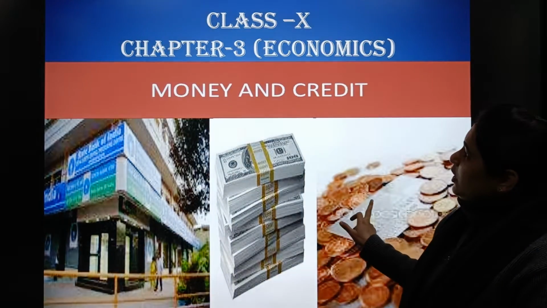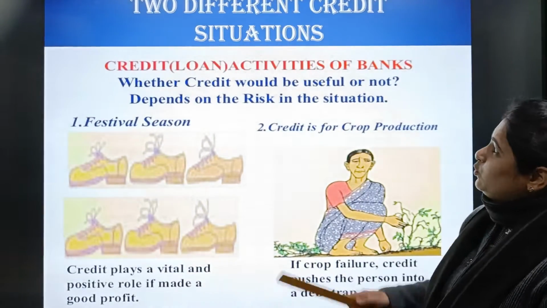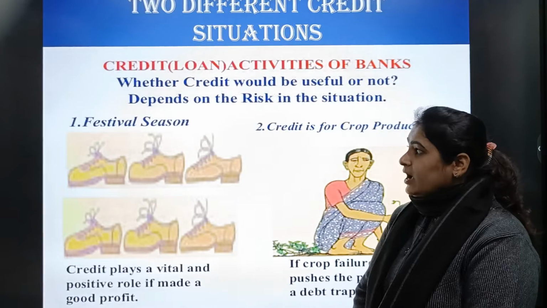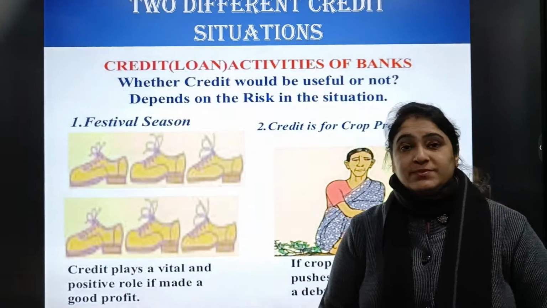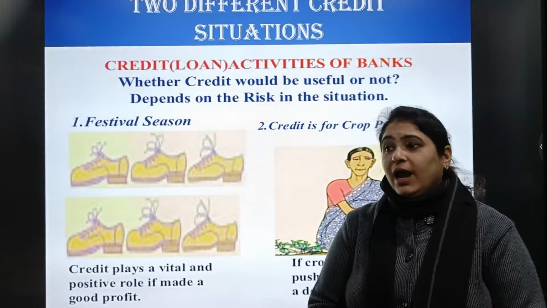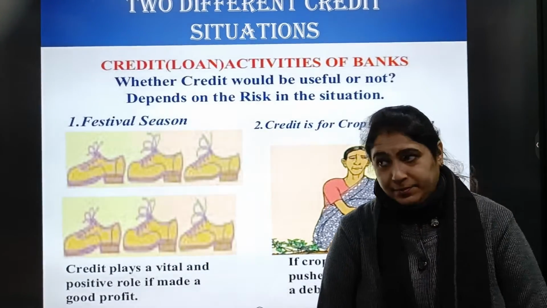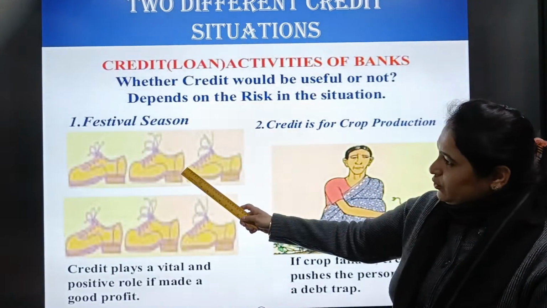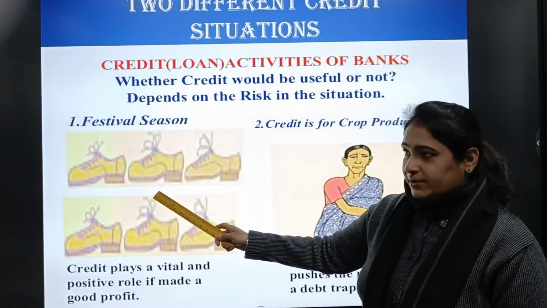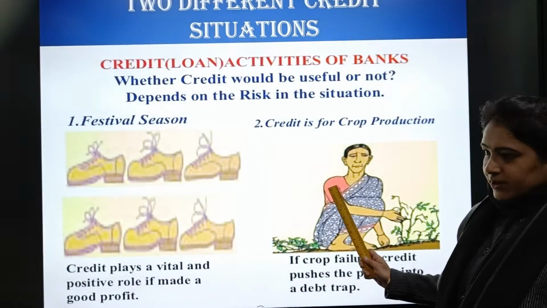In this chapter, first let's discuss two different credit situations. How credit sometimes helps a businessman and sometimes puts a businessman or a farmer into a debt trap. There are two examples in front of you. First is the example of Salim. Second is the example of Swapna.